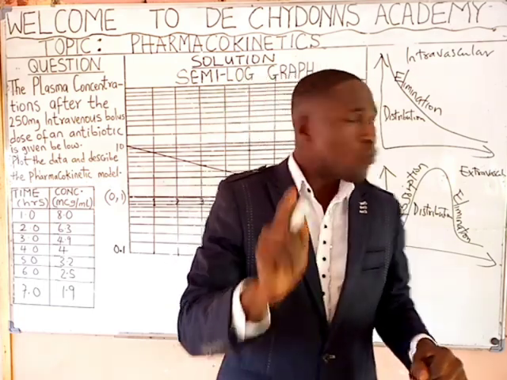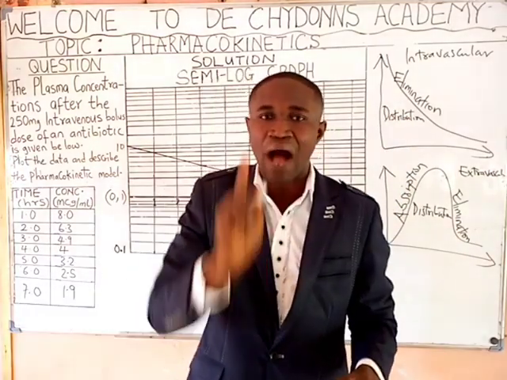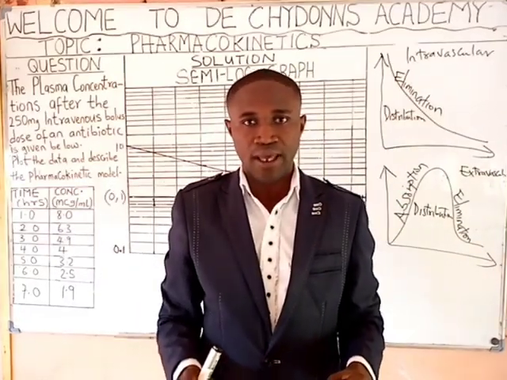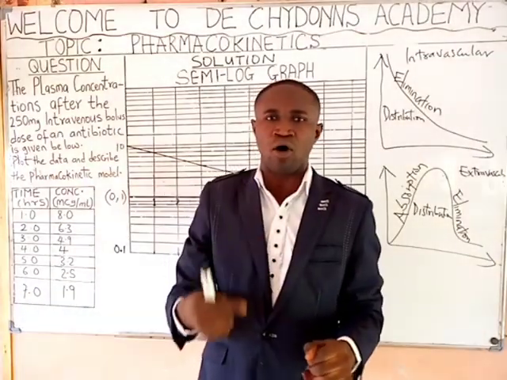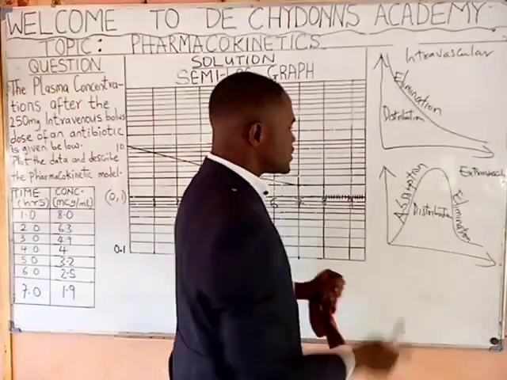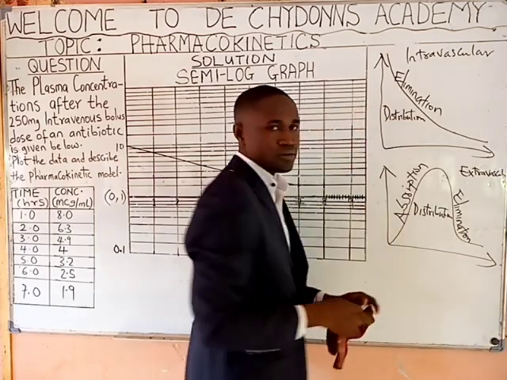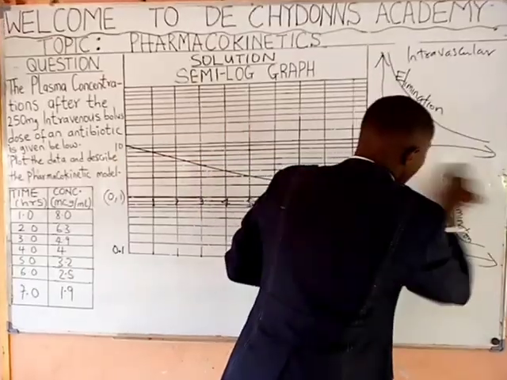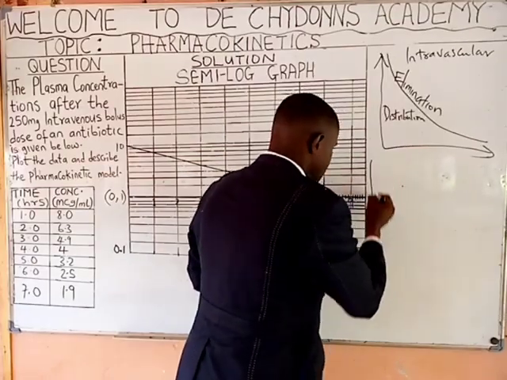Now, we have seen that intravascular route does not have absorption phase. Okay? Now, we go to extravascular route so that we can learn more on it. In extravascular route, we say it has absorption, distribution, and elimination. Let's draw the curve so that you see it very well. Look at the curve.